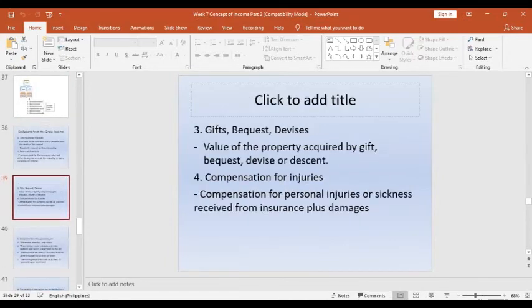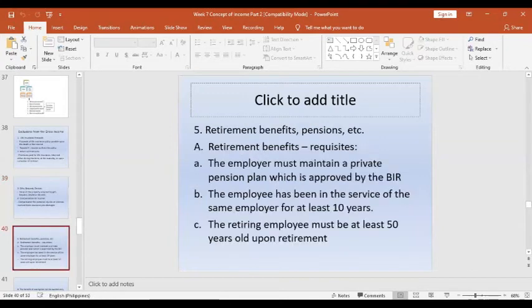Gifts, bequests, and devises. Of course, those are gifts or descent that should not be included in the gross taxable income. Even the compensation for injuries, especially compensation for personal sickness received from the insurance, plus the damages. Retirement benefits, of course, and pensions.